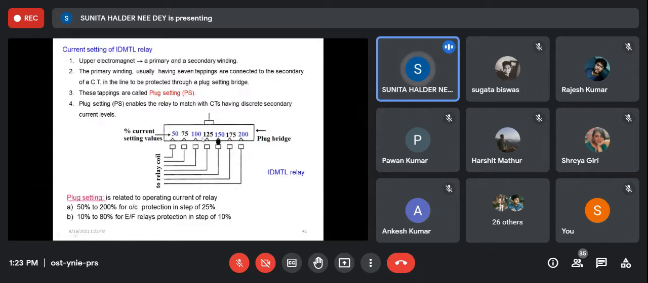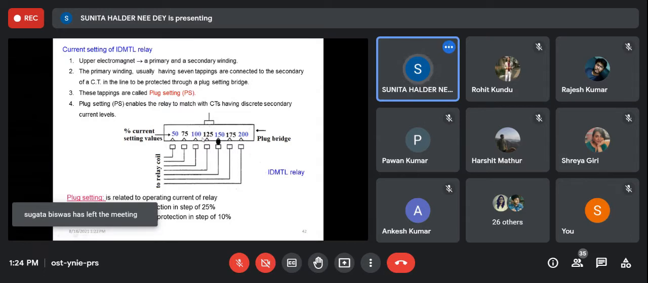Now, by just changing the plug setting, if we change it to 50%, that means the relay will operate at 2.5 ampere. That means on the primary side, the relay will sense 200 ampere as the fault current or the risky current. In that way, we can change the sensitivity of the relay. That is required. I shall give you one example, then it will be clear to you. So this is the plug setting.